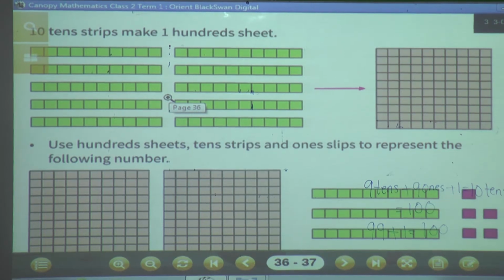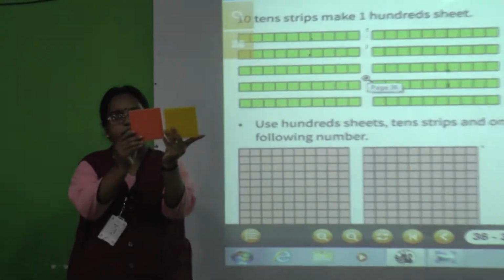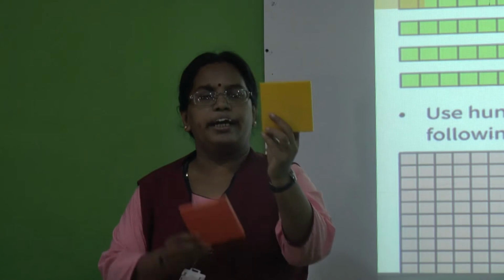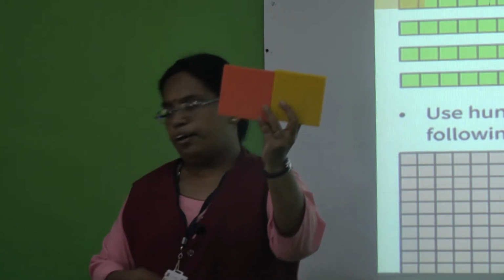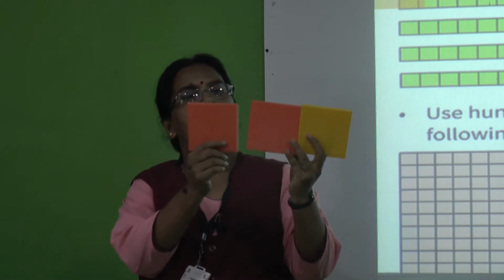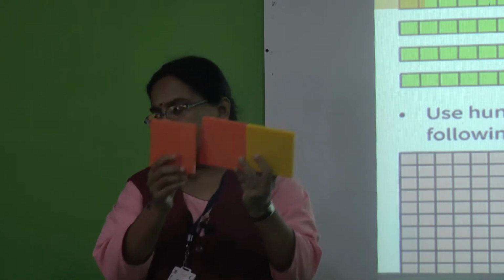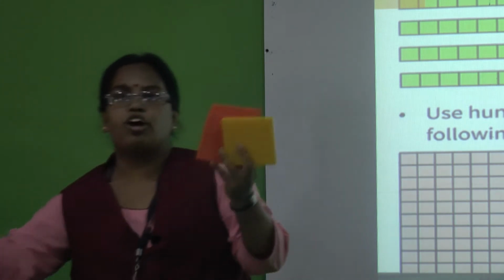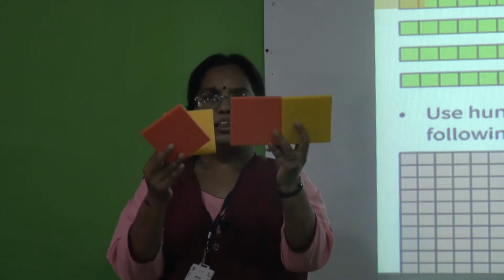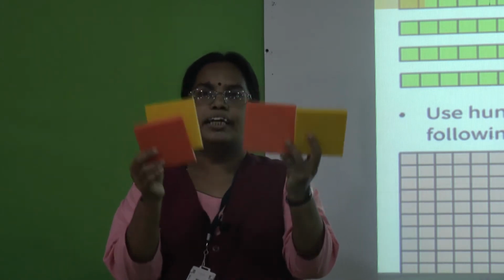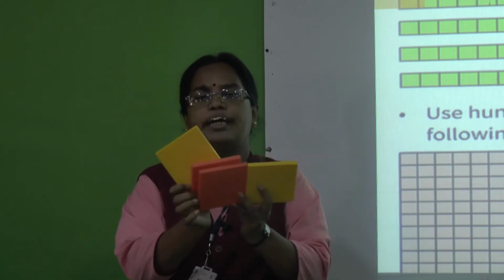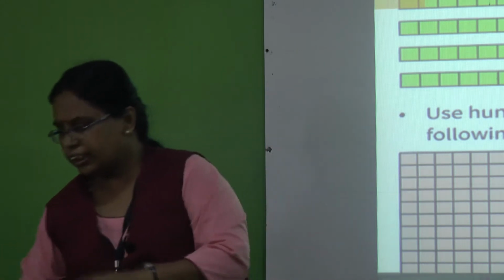Then 20 tens means 200. 10 tens means 1 sheet, 100. 20 tens means 200. 30 tens means 300, these are sheets of 100. This is 300 and 40 tens means 400. You can see this way. These are big sheets, and each sheet has 10 strips. In this way you can see the sheets.